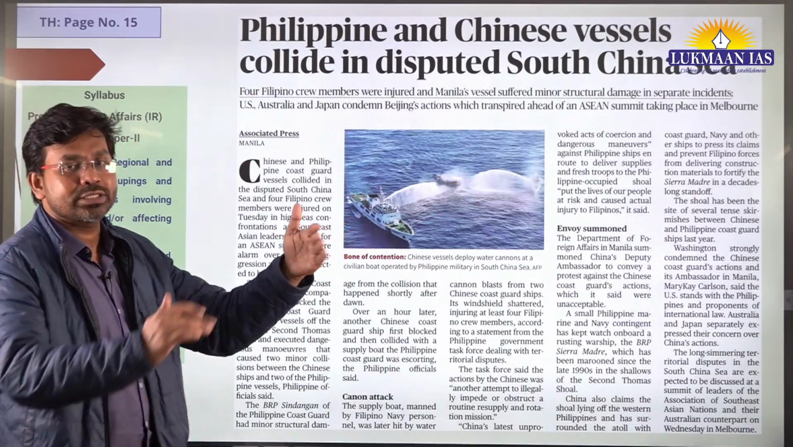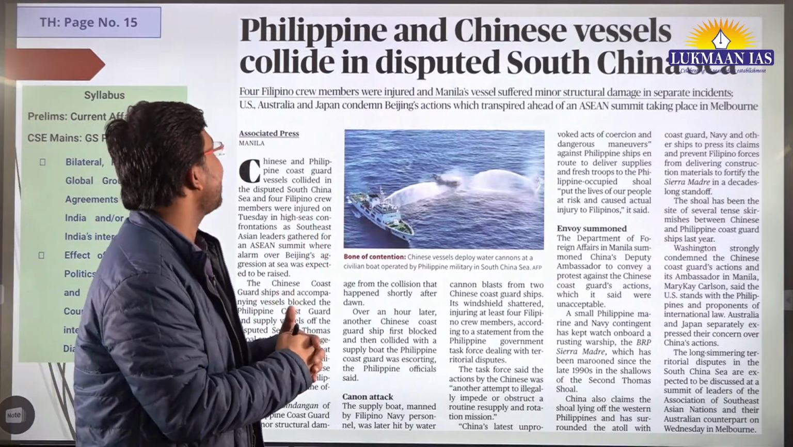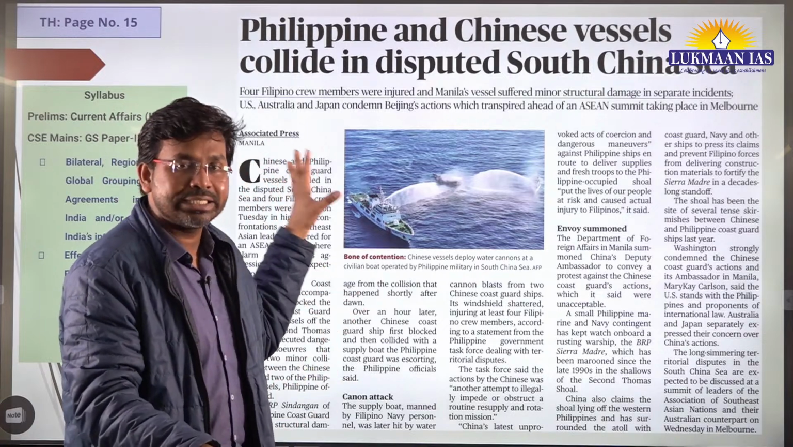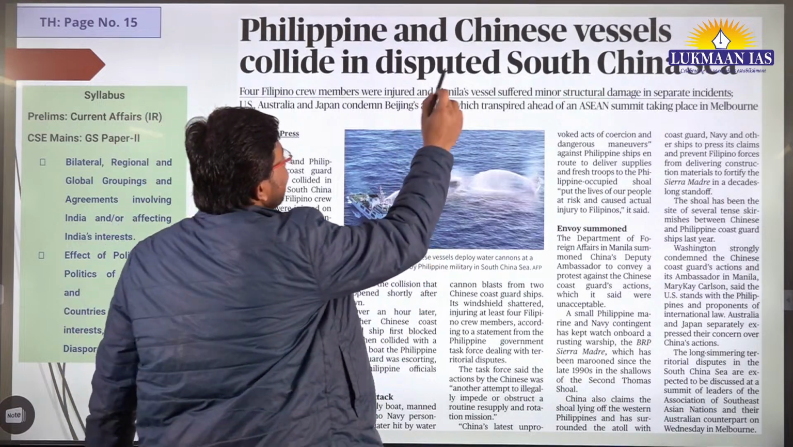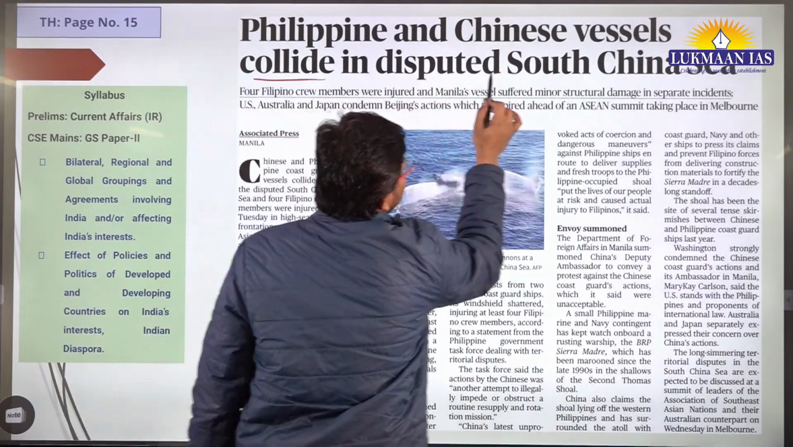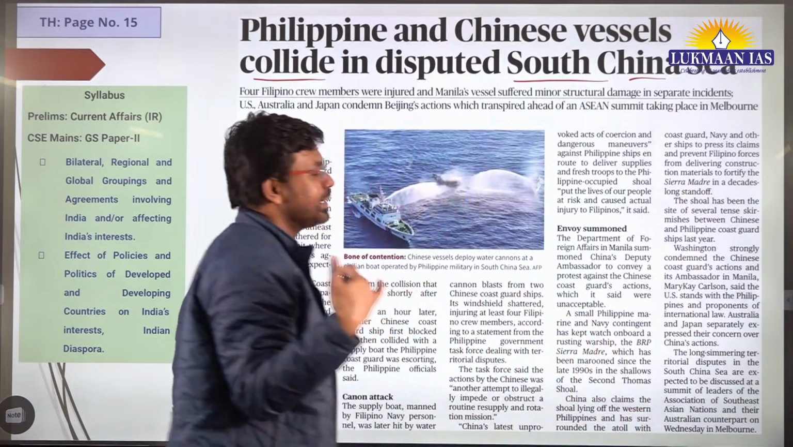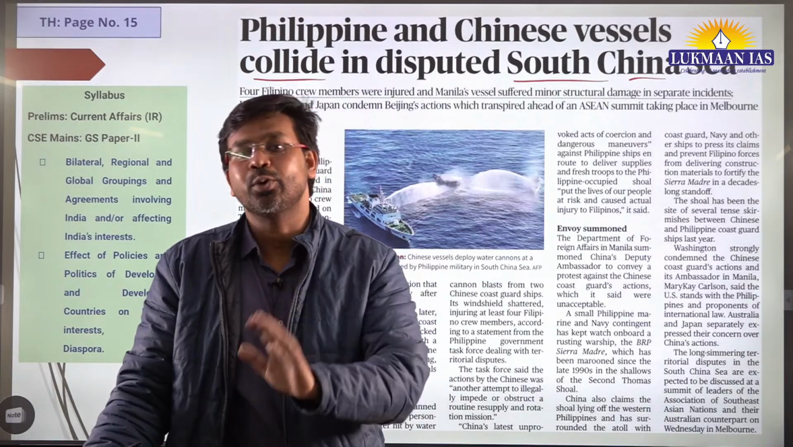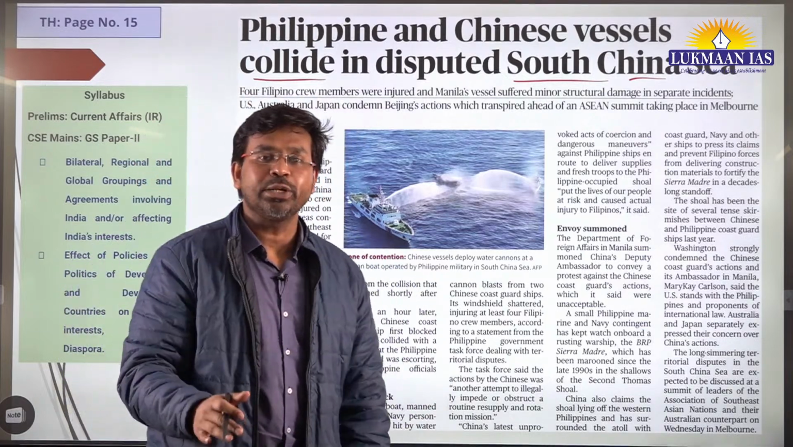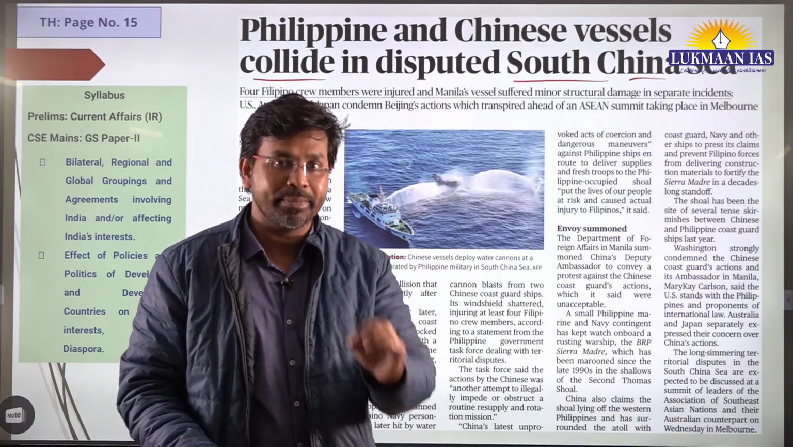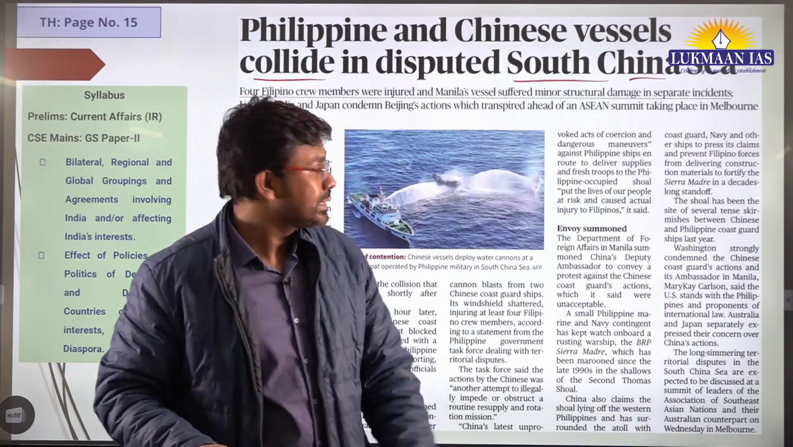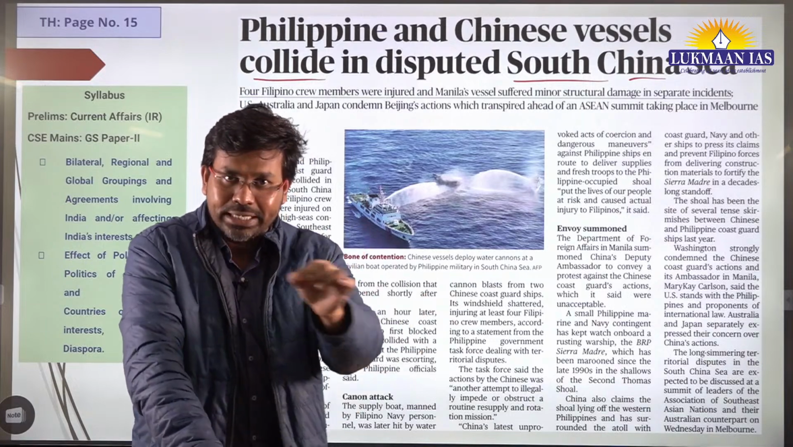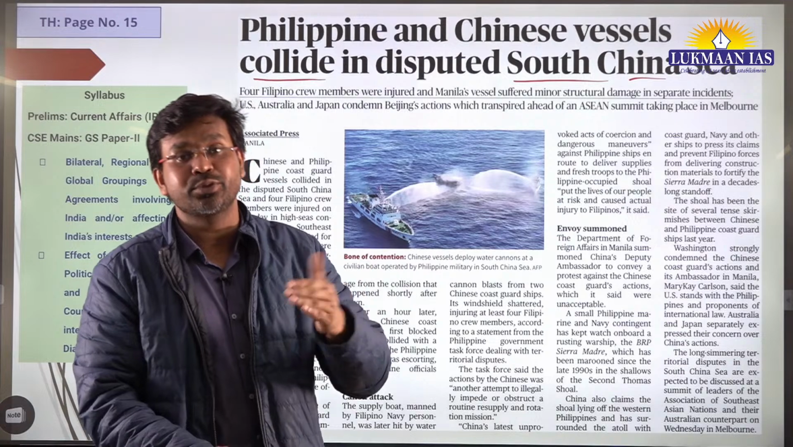So this article talks about a dispute between the Chinese Coast Guard and the Philippines Coast Guard in the South China Sea. It says Philippine and Chinese vessels collide in disputed South China Sea. South China Sea is already disputed, we discussed, and the Permanent Court of Arbitration had given a ruling in 2016. In the ruling, the Permanent Court of Arbitration has held that the South China Sea does not entirely belong to China only. It belongs to other countries as well. Other countries do have jurisdiction.